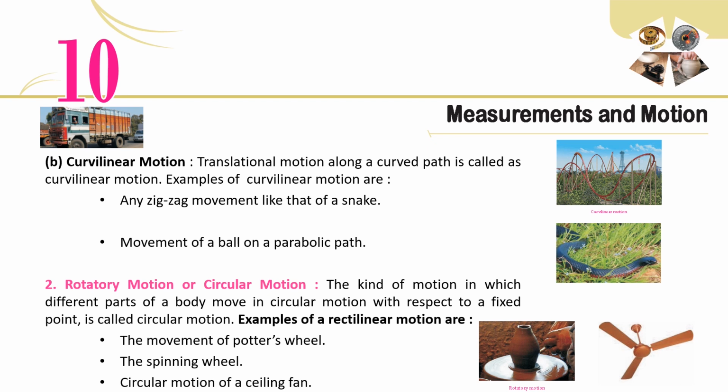2. Rotatory motion or circular motion. The kind of motion in which different parts of a body move in a circle with respect to a fixed point is called circular motion. Examples of circular motion are the movement of a potter's wheel, the spinning wheel, and the circular motion of a ceiling fan.